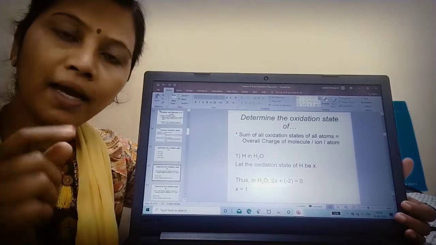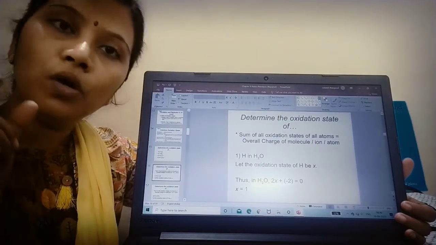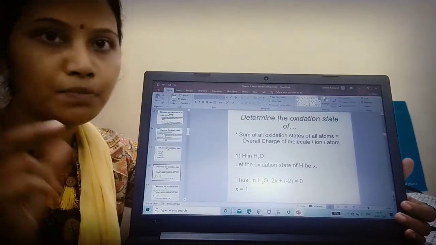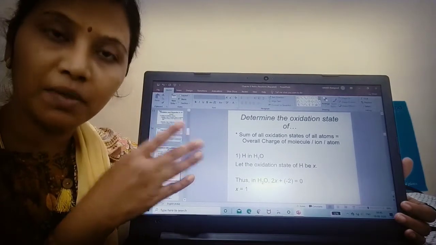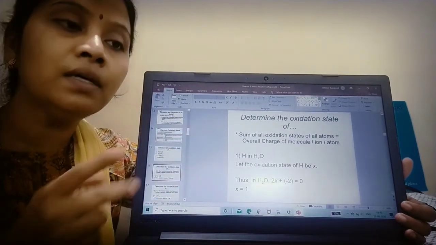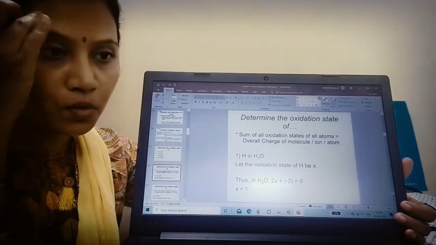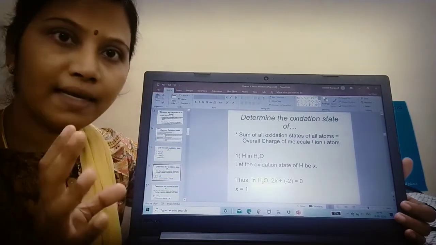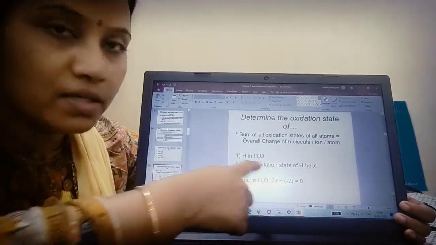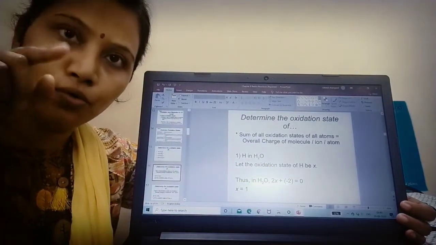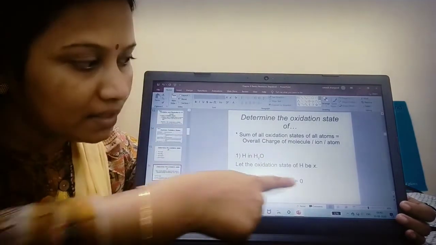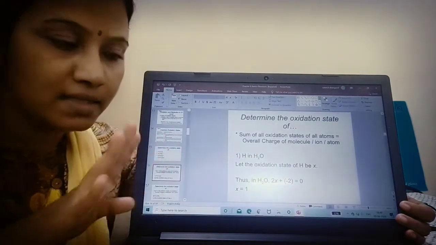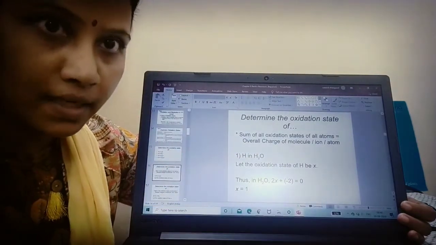I don't know it, so I have to keep that as X. And what is the oxidation state of O? It is -2. Supply it in the formula. But what is the precondition required for solving this problem? The overall charge should be taken as 0, because there is no charge here. If there were any charge, like an overall charge of -2 on H2, then I would have to use that. Since nothing is there, it's taken as 0. So this problem is clear.